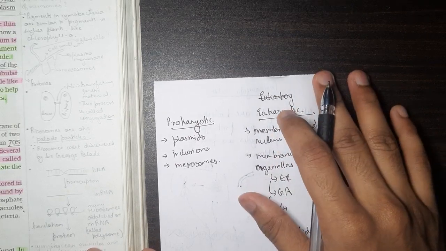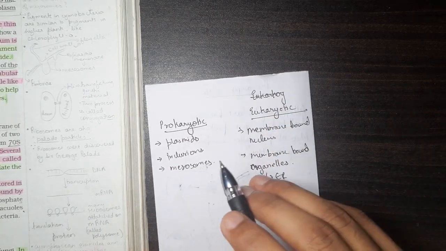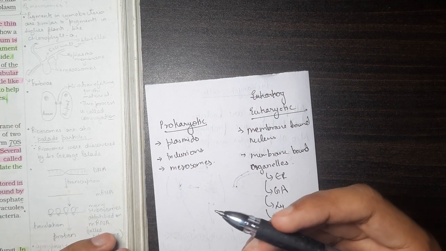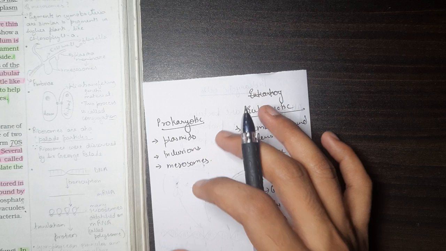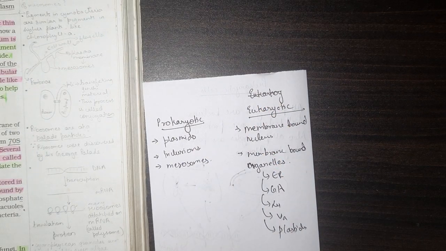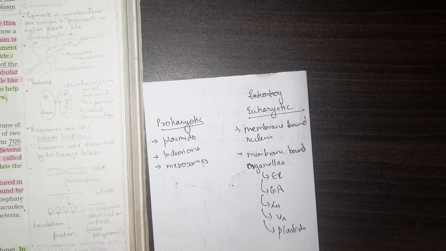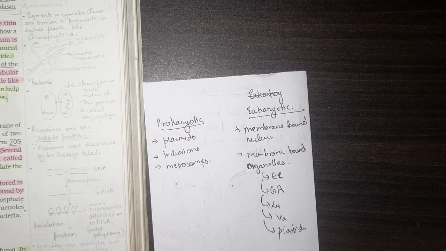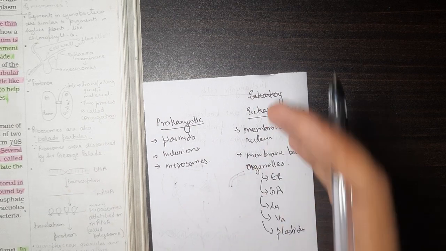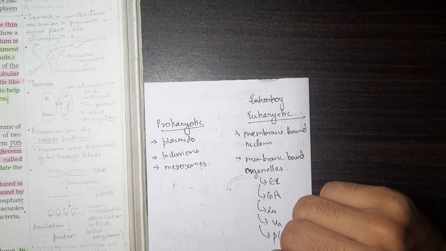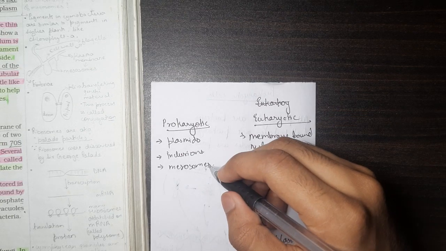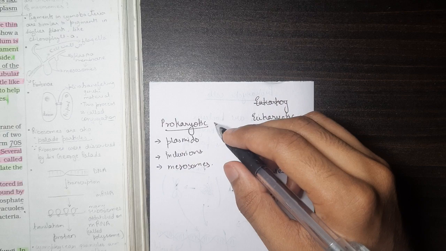Okay, and to explain mesosomes, I was about to say that mesosomes are essentially a replacement of membrane bound organelles. So whatever functions membrane bound organelles are doing, mesosomes do it for prokaryotic cells.